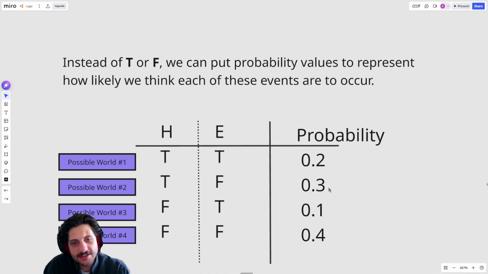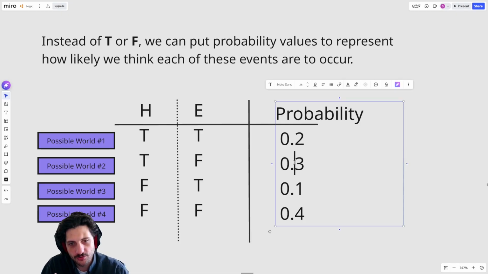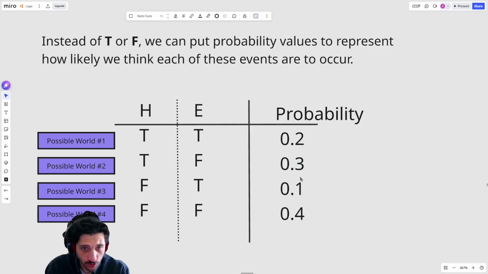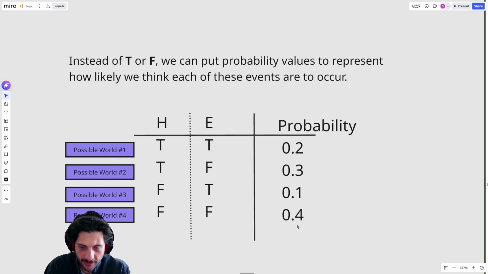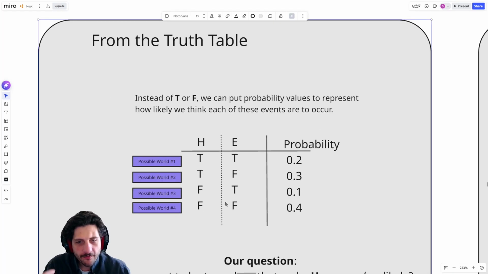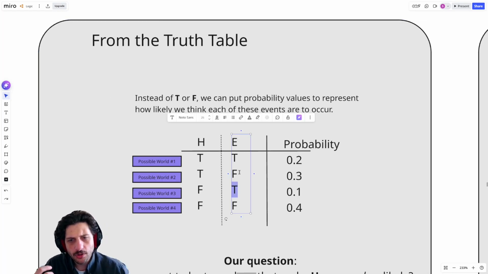And what we can do is, instead of attaching truth values to these, we'll attach the likelihood that each one of them is true. And all of these, of course, do add up to 1, right? That's the important thing from our second axiom. So what we want to find out is, if E were true, how does that influence things? Does that make it more likely that H is true?